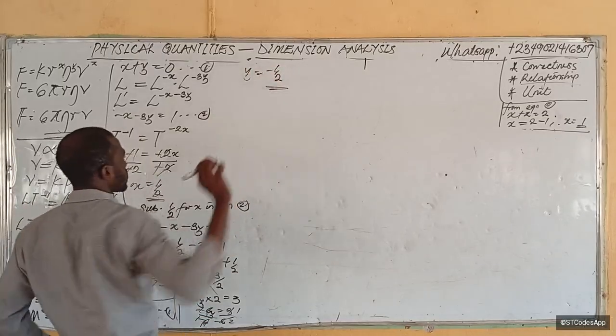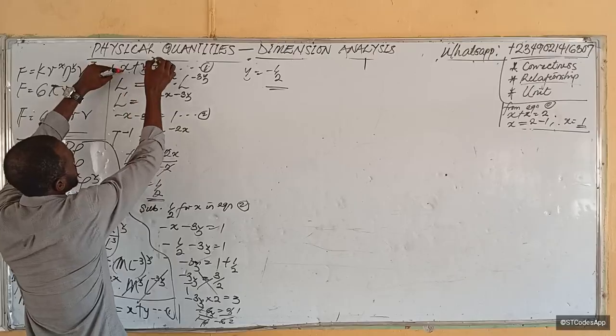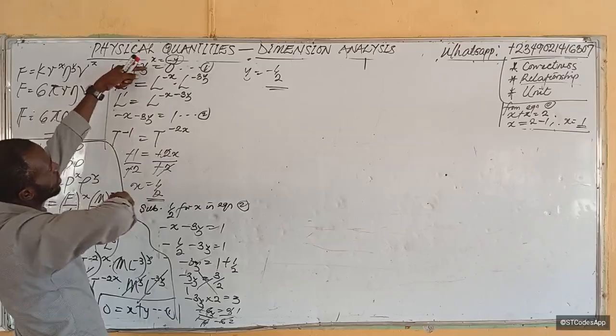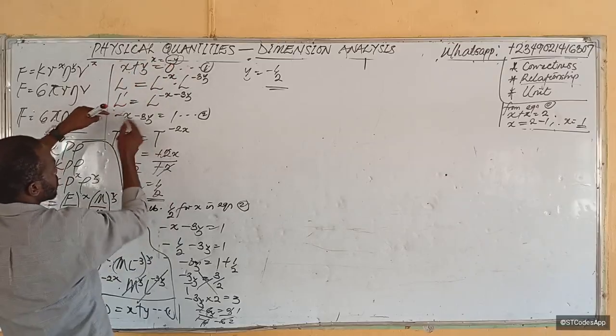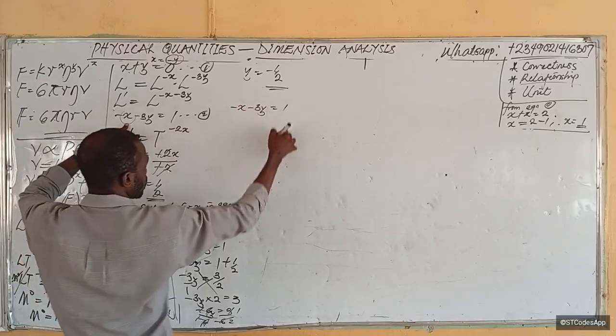Now this is what I wanted to show you. If you had done this from here, make x the subject of the formula, so x will be equal to negative y. You can substitute here: minus x minus 3y equals 1.